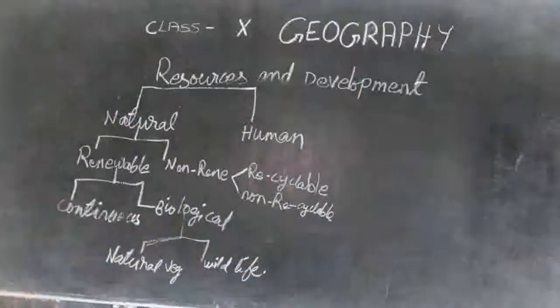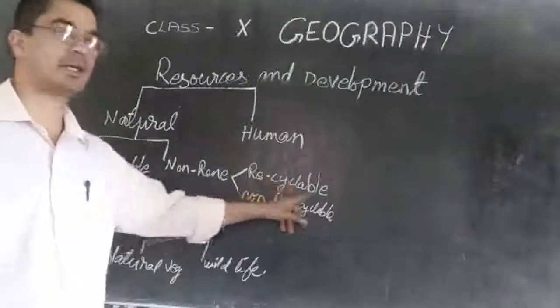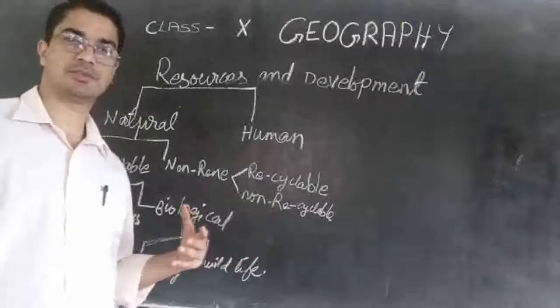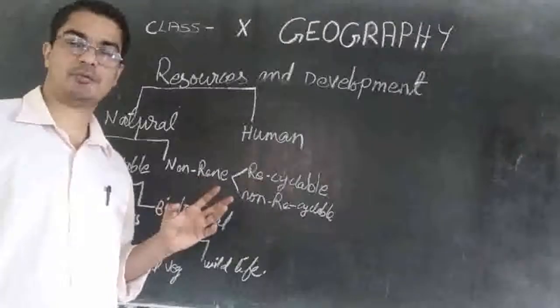So these non-renewable resources can be divided into recyclable. Recyclable means can be reused again. We can reuse again. Maybe we change the shape and so on.